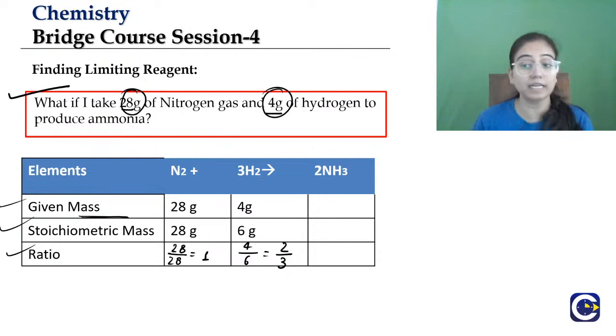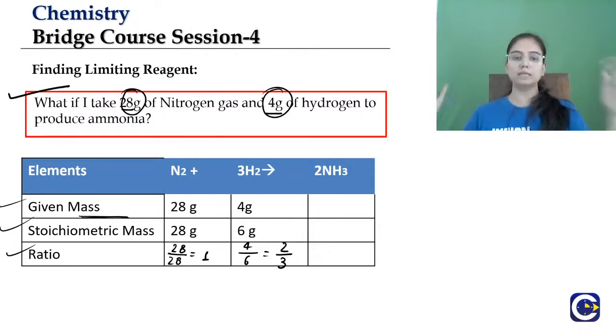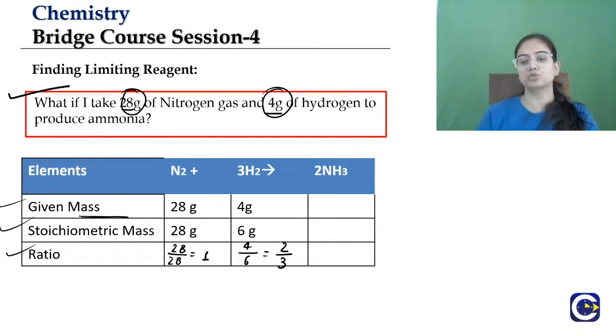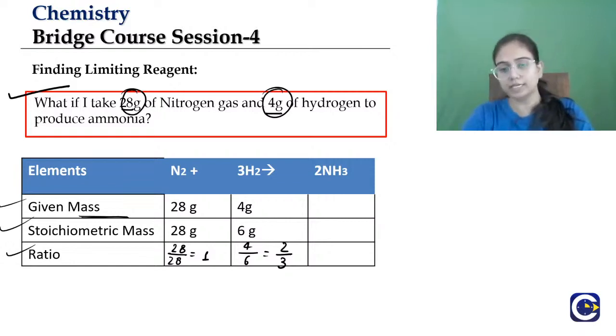So which is the limiting reagent? Tell me very quickly which one is the limiting reagent here. N2 or H2? Nitrogen or hydrogen? We know that 2 by 3 is lesser than 1. Then what is the limiting reagent? Which one is the limiting reagent out of nitrogen and hydrogen? Quickly.